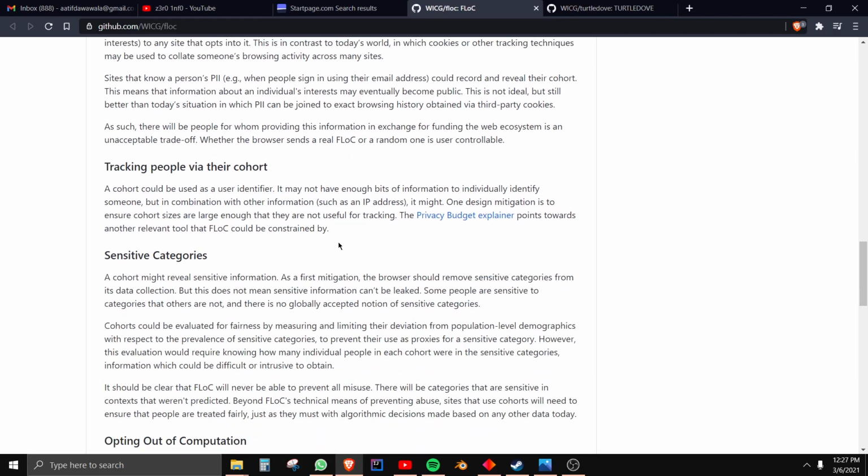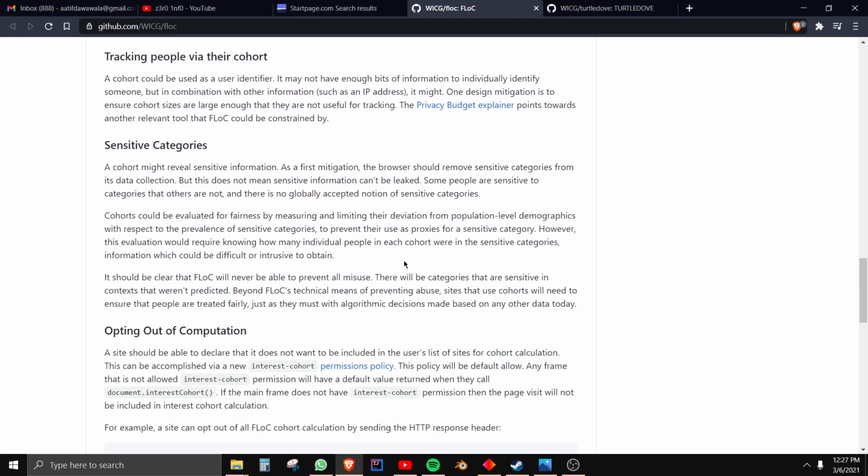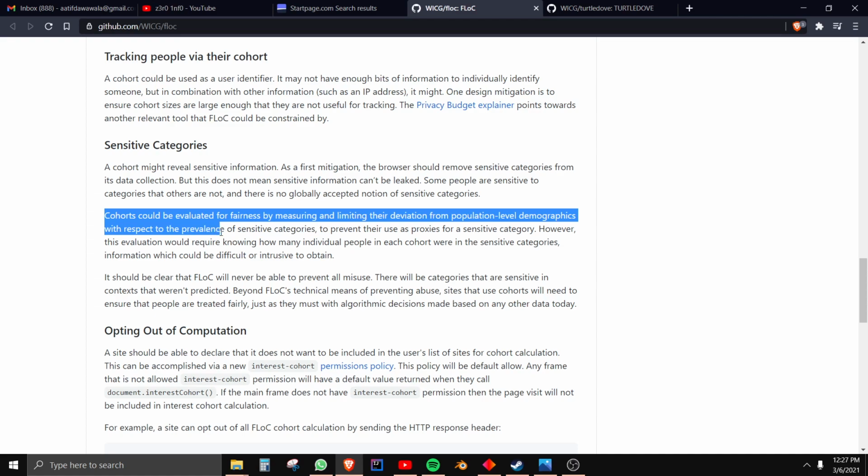So basically what they're doing for sensitive categories, like you can see here, is that cohorts should be evaluated for fairness by measuring and limiting their deviation from population level demographics with respect to the prevalence of sensitive categories, right?